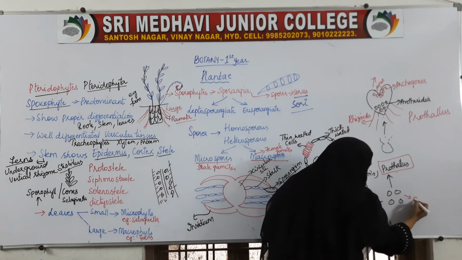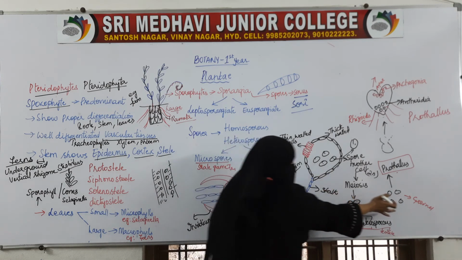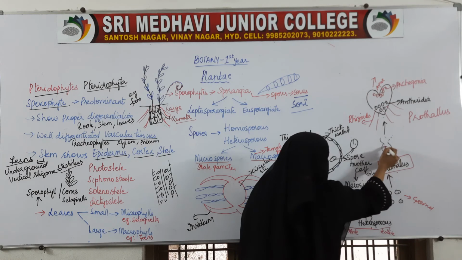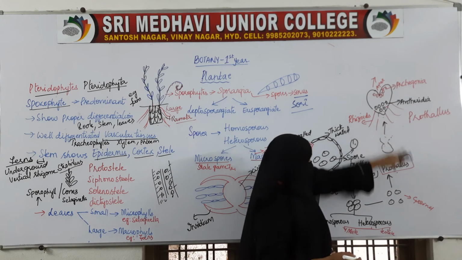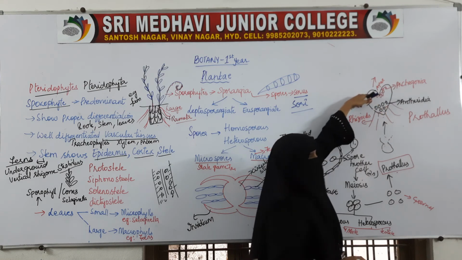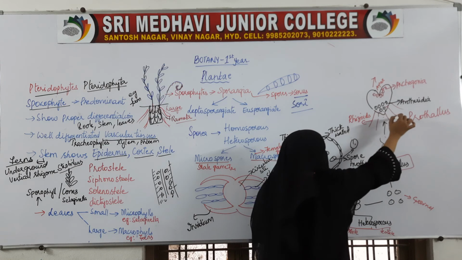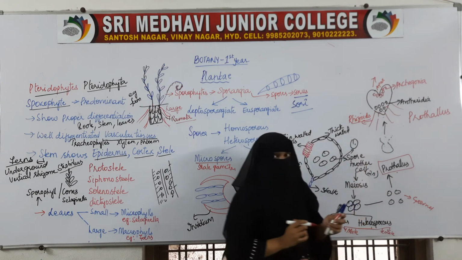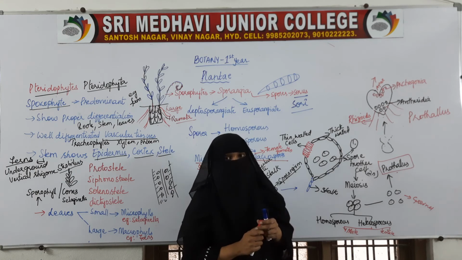The spores come out from the sporangium and land on the ground. On the ground, it germinates and produces a structure called prothallus. This prothallus will have archegonia, antheridia, and root-like structures called rhizoids.